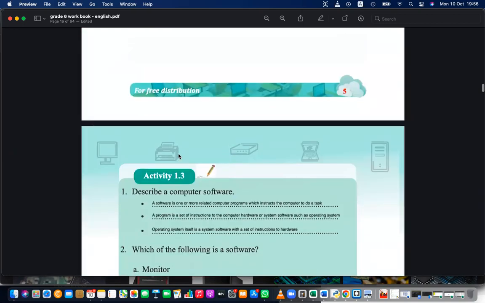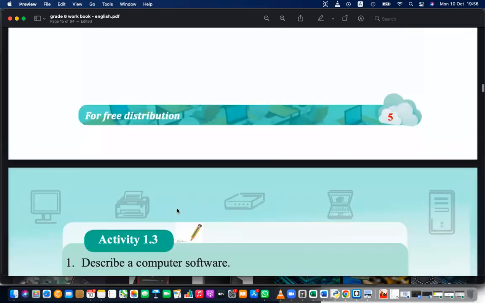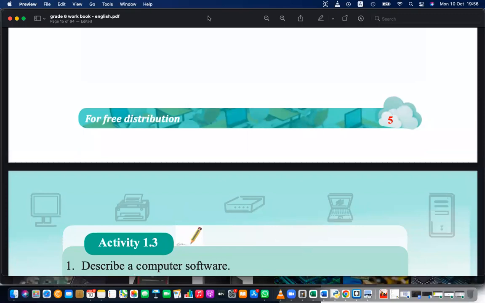Activity 1.3. Describe the software. What is computer software? Can you describe computer software and what it is? It's your chance. Tell me what computer software is. Sir, can I say? Yes, you can.